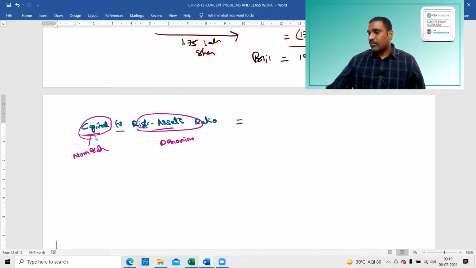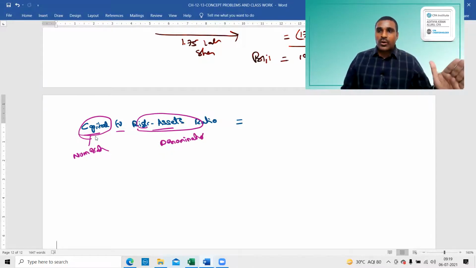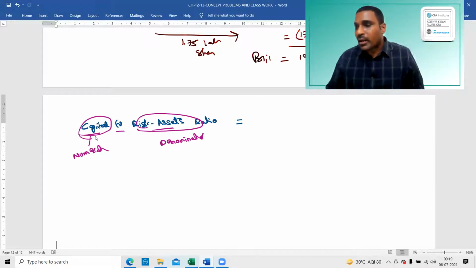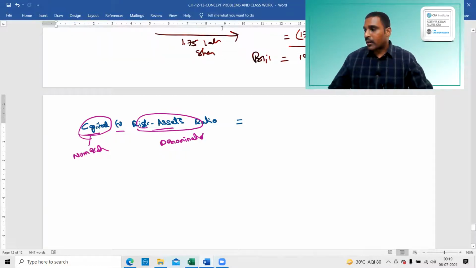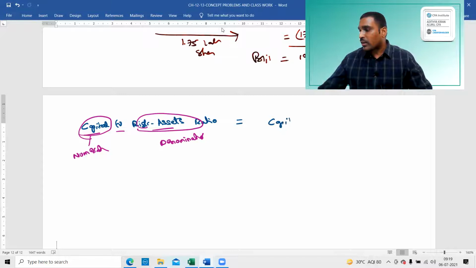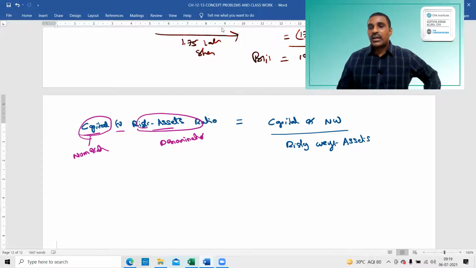This is the blind logic for any ratio. Therefore, capital here means net worth, divided by risk weighted assets.